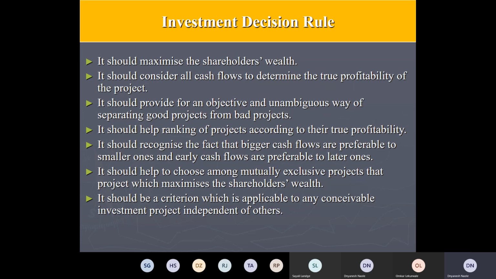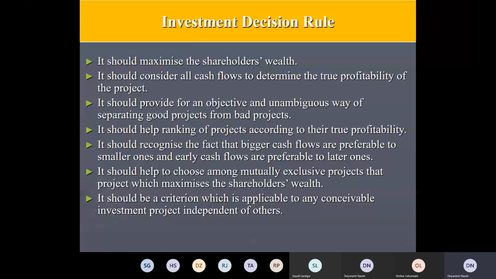That is not a good method of true profitability. Then it should provide an objective and unambiguous way of separating good projects from the bad projects. Here, anybody evaluating say 5 different projects with this method should come up with the same list of preference. There should not be any ambiguity in applying that particular method. It should help ranking of projects according to their true profitability.